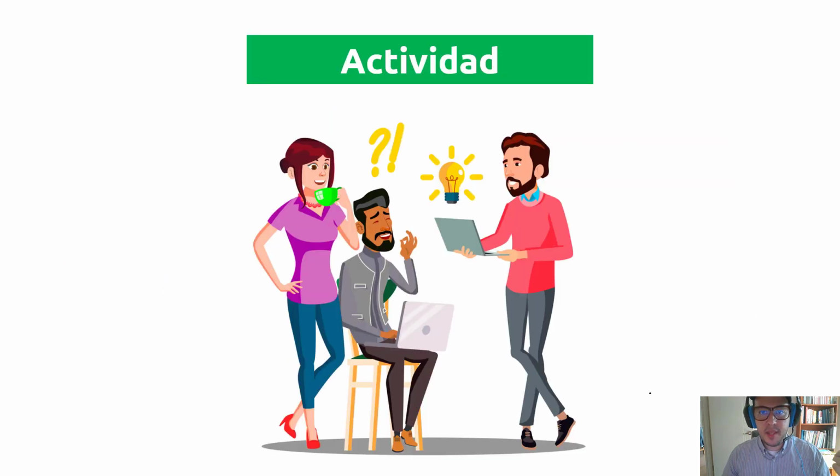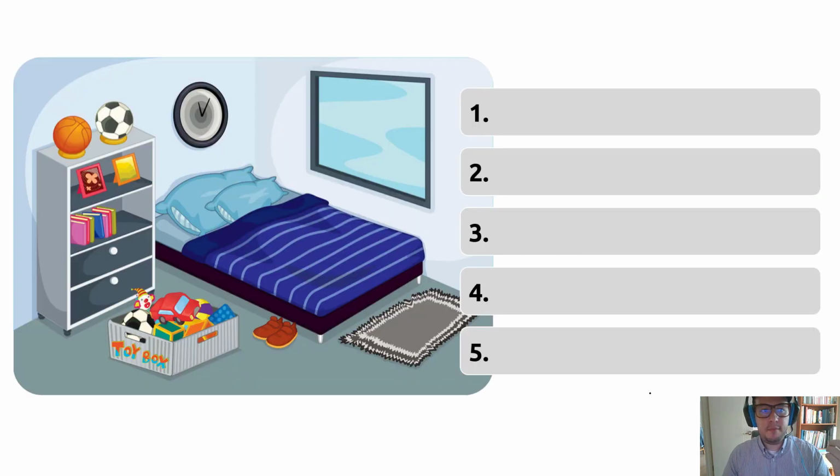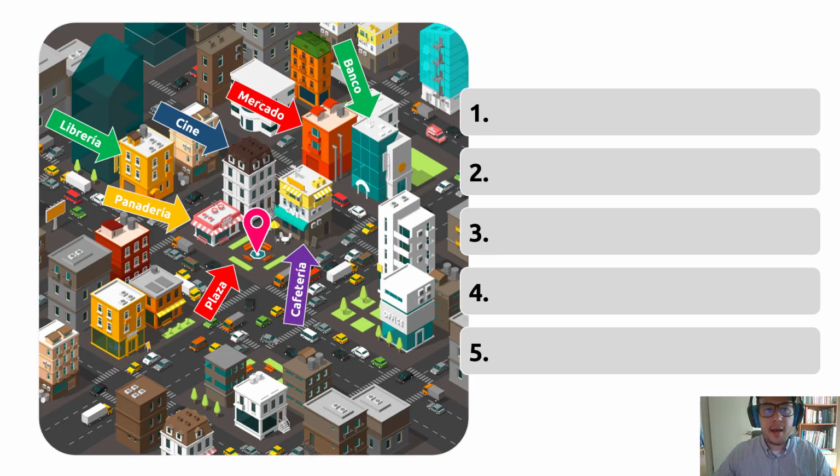Here is an activity. When you have free time, try to write some example sentences here. I will write one for you. You can write the rest of them, and I can give you the answers later, so you can compare and see if you are doing well or not. Cafeteria. Here, for example, cafeteria and banco.